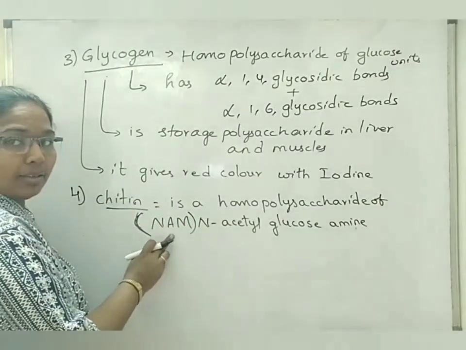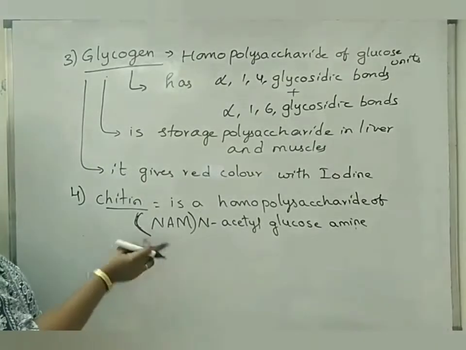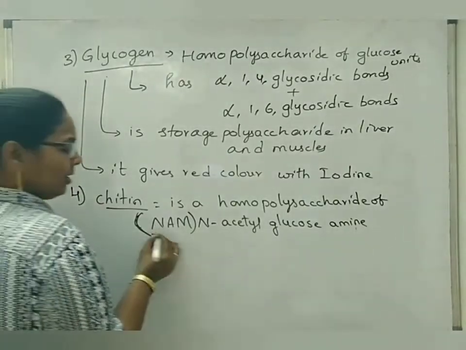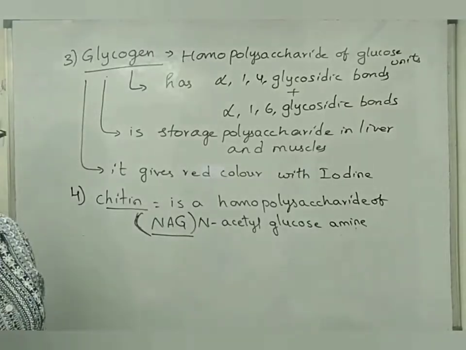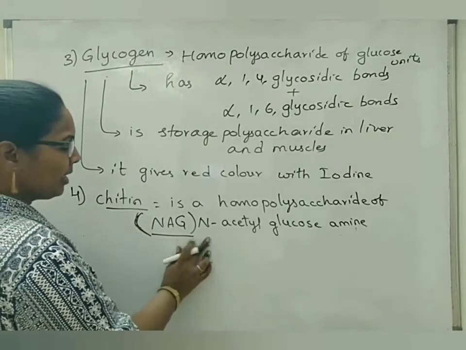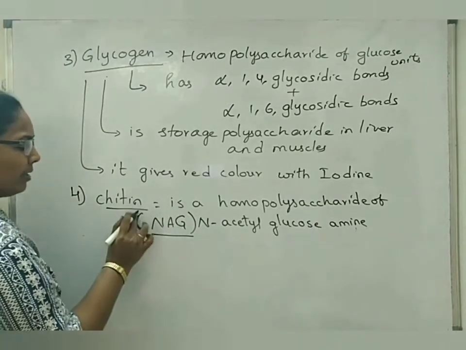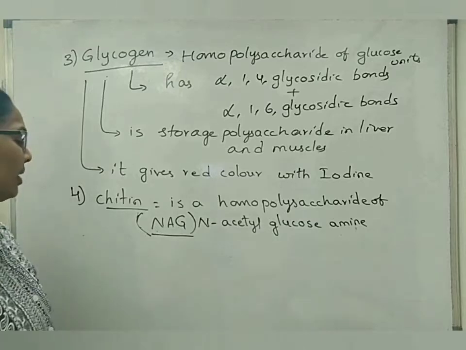We see this N-acetyl glucosamine in the peptidoglycan of bacteria also, but there the combination is along with N-acetyl muramic acid in eubacteria.